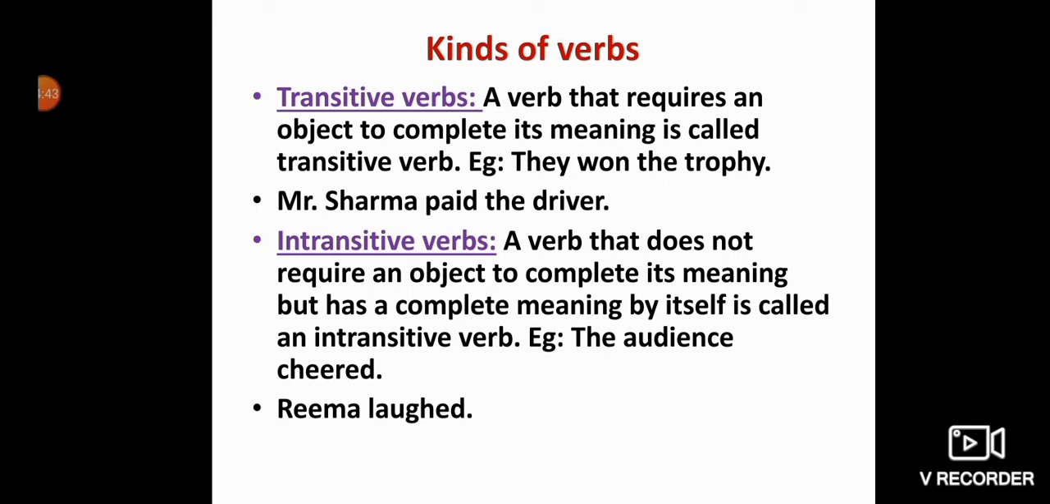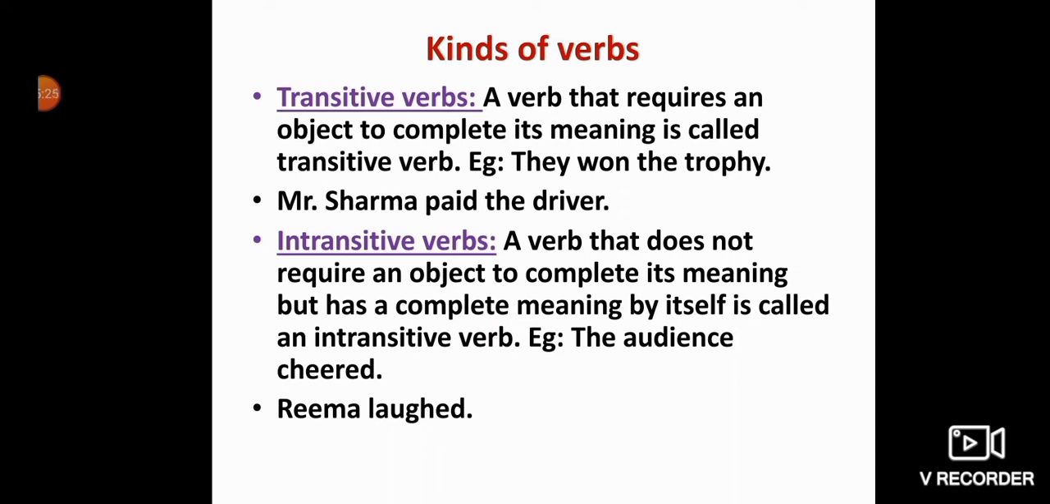Now next is the intransitive verb. Of course it is opposite to the transitive verb. An intransitive verb does not require any object to complete its meaning, but has a complete meaning by itself. It's called an intransitive verb. For example, the audience cheered. You can understand very well that the audience cheered. If I write the audience cheered in the playground, then too it's okay. But if I write only the audience cheered, then too it is giving us full sense. So it is an intransitive verb.